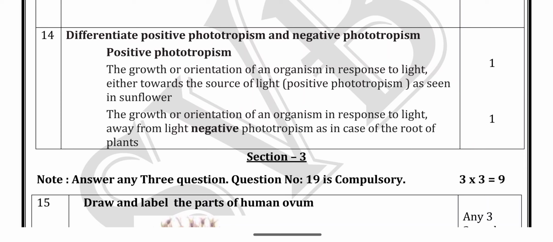It is one example of negative phototropism. But the sunflower is positive phototropism, where light helps the plant grow. Positive phototropism 1 mark and negative phototropism 1 mark, totally 2 marks.